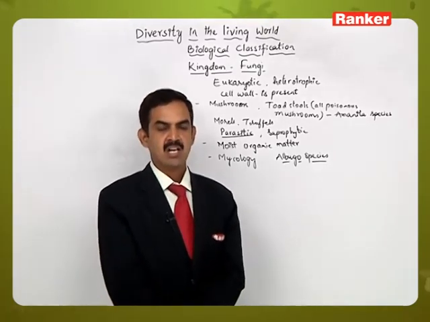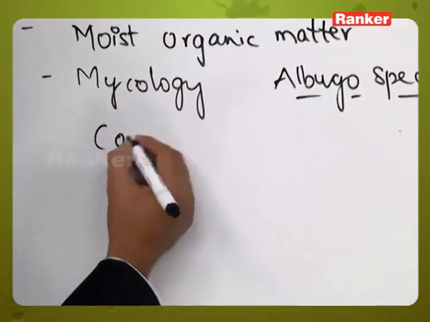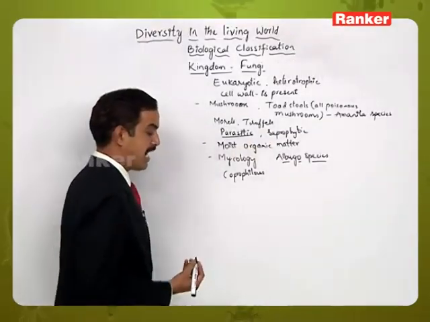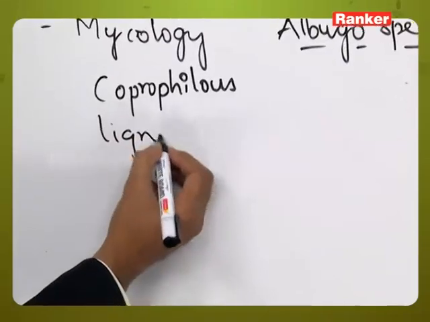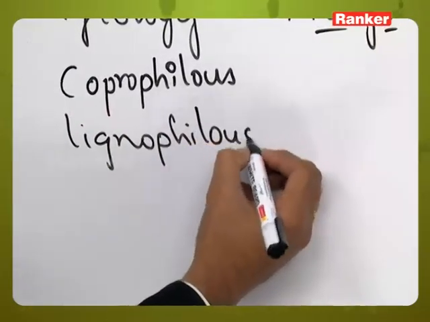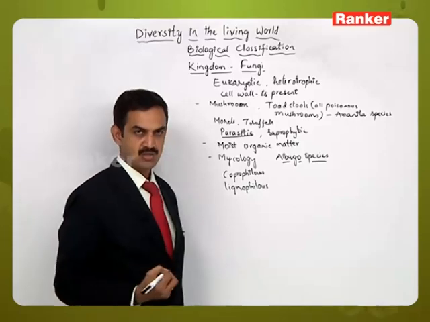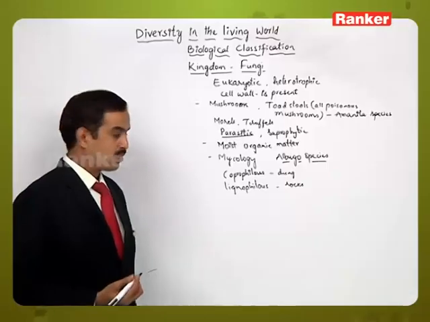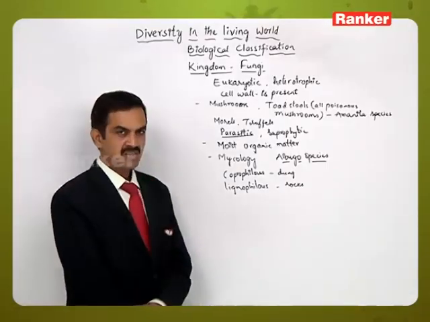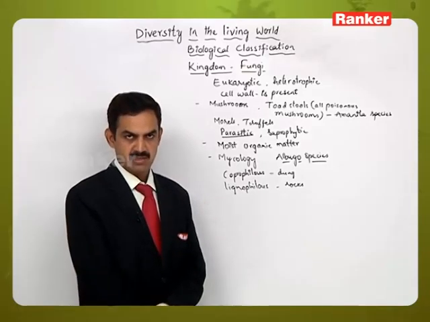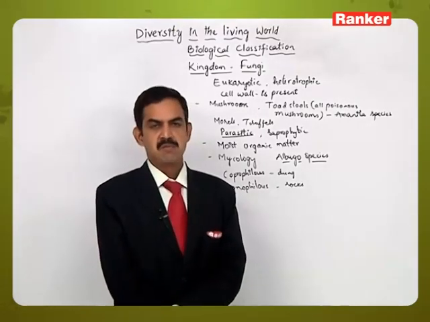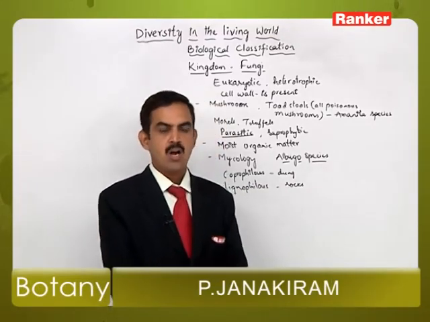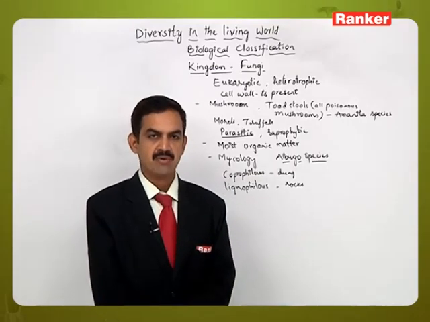They grow on cow dung also, that is coprophilous, and some are lignophilous. Lignophilous means growing on the rocks. So a lot of diversity can be seen in the survival of this group of individuals. In other systems of classification, fungi have been grouped along with algae, but the difference is that algae are autotrophic in their nature, but fungi are heterotrophic.